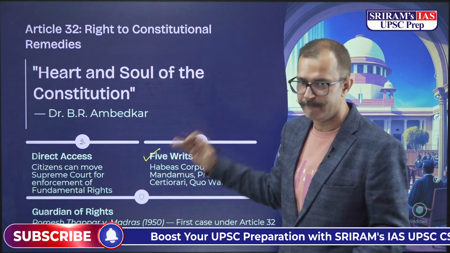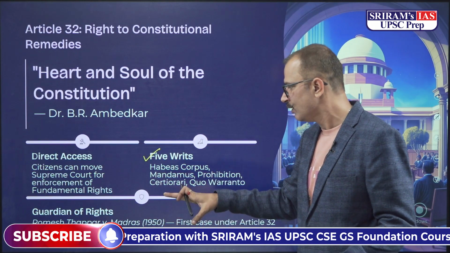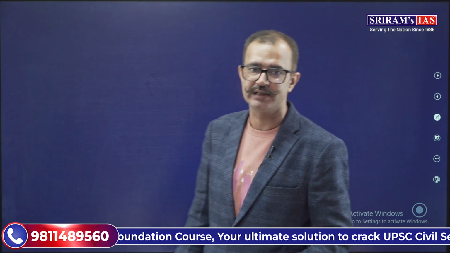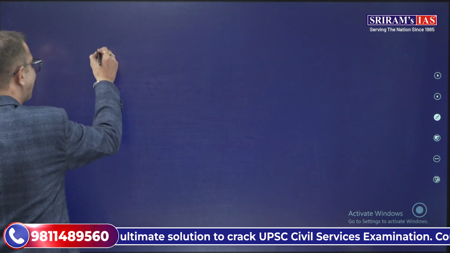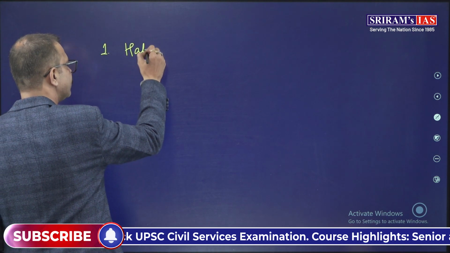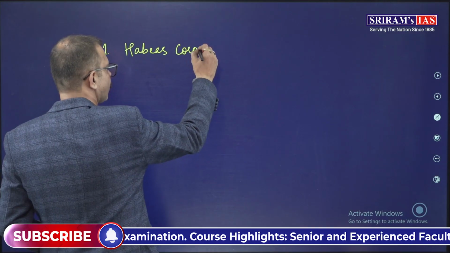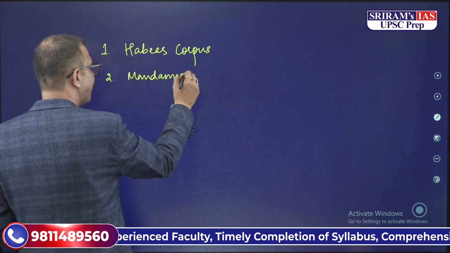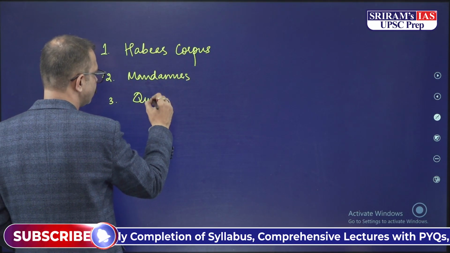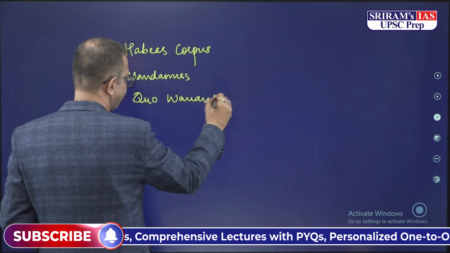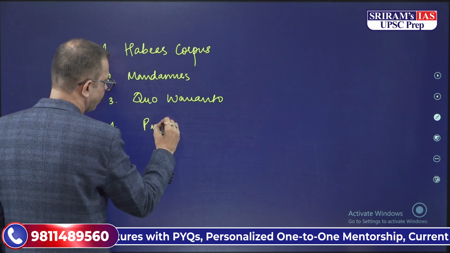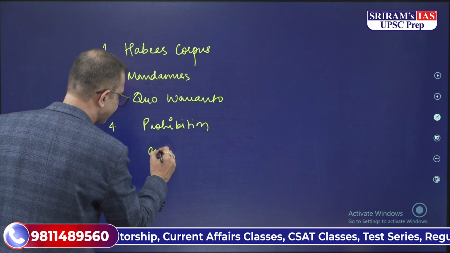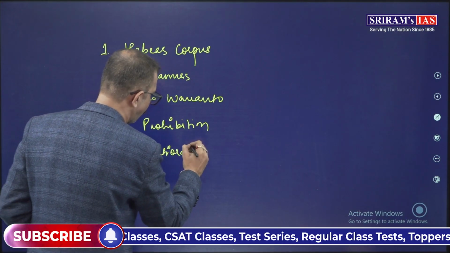That was proclaimed in Romesh Thapar versus Madras case in 1950. That was the first case under Article 32. Over here we have 5 different writs, and they are habeas corpus, along with habeas corpus we have mandamus, then along with this we have quo warranto, even prohibition, and we have certiorari. Now, what is the difference, or what do all these writs mean?